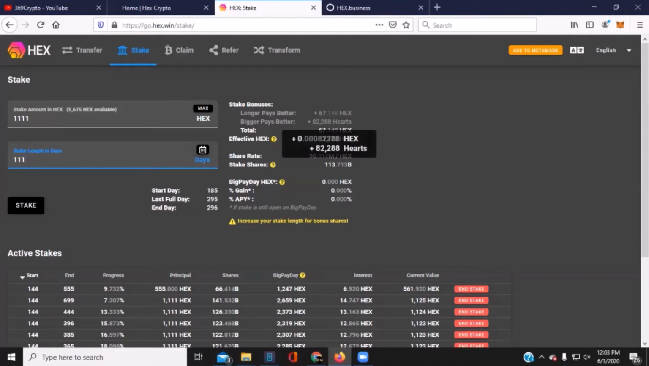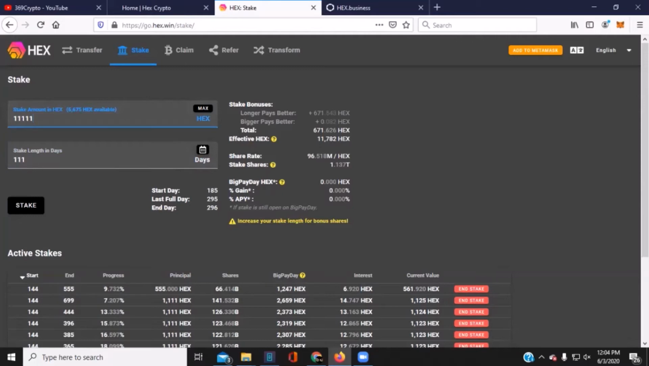So longer pays better is going to kick out 67.14 extra HEX at the end of this stake. And the bigger pays better is going to give us not that much, honestly. But if we add another digit to the 1011 and made it 11,000, then as you see, the longer pays better, or the bigger pays better, kicks in harder or a little bit better. And as we go forward.